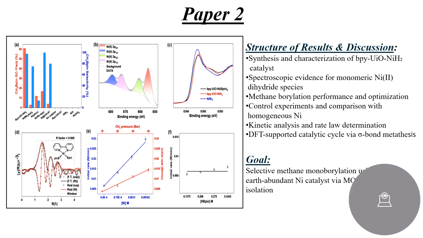And finally, the mechanism. What's actually happening step by step? They use computer models again to propose the mechanism. They show that the key step is something called sigma bond metathesis. It sounds fancy, but it basically means the nickel swaps a bond with the methane in a single, smooth move.